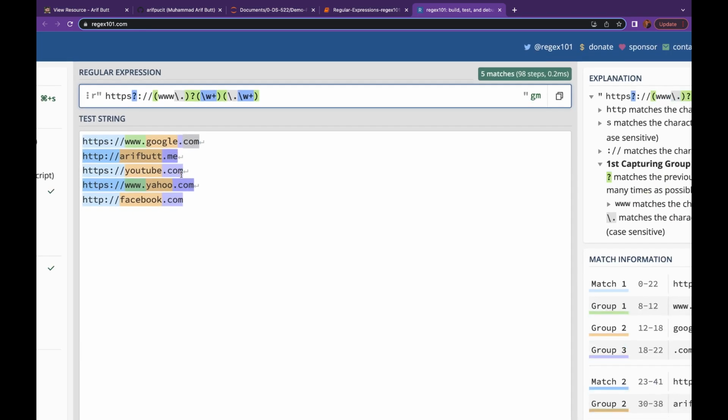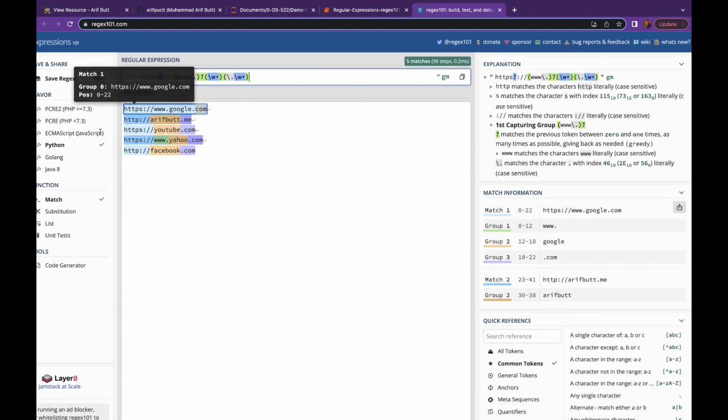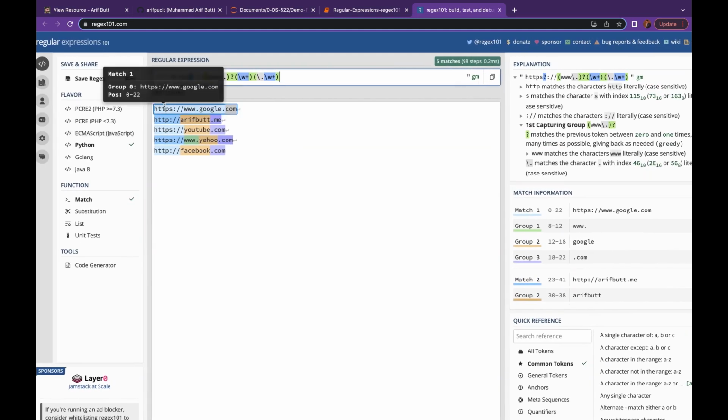So this is match 1, and in match 1 group 0 is the entire URL. Then we have this group 1, group 2, and group 3, which contains the top level domain.